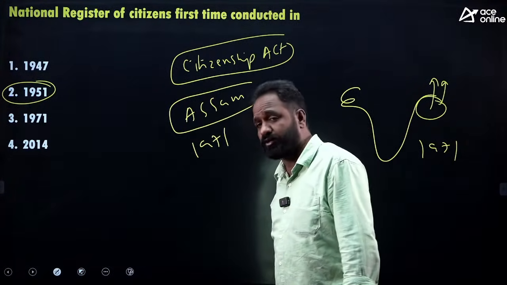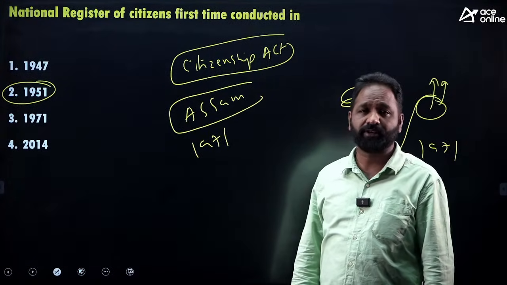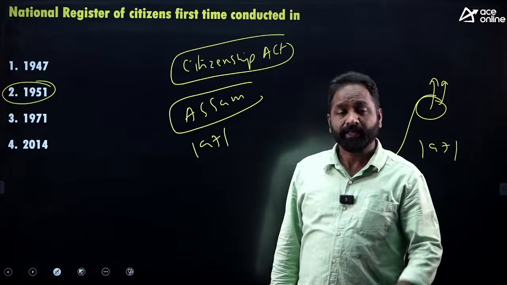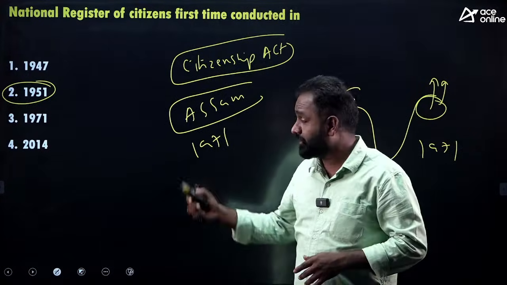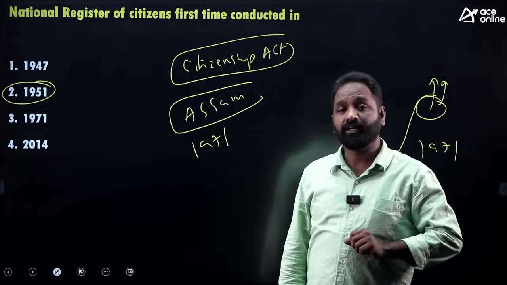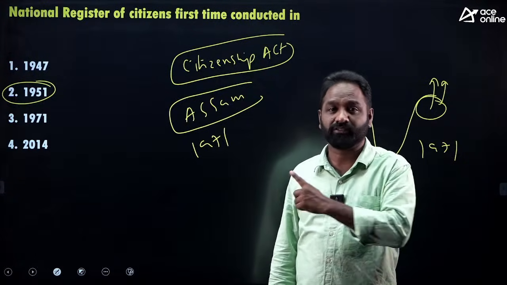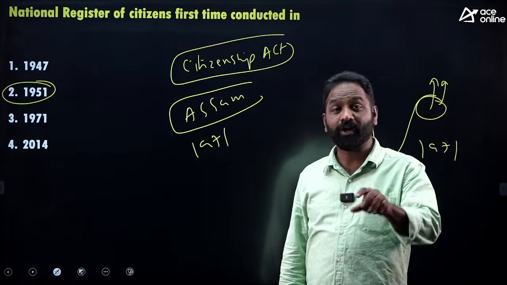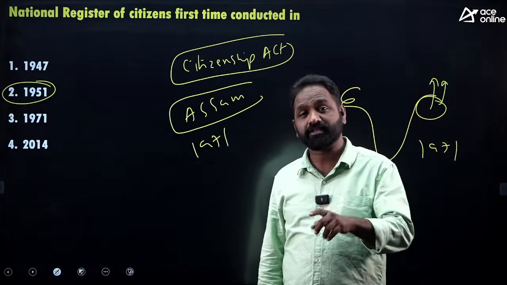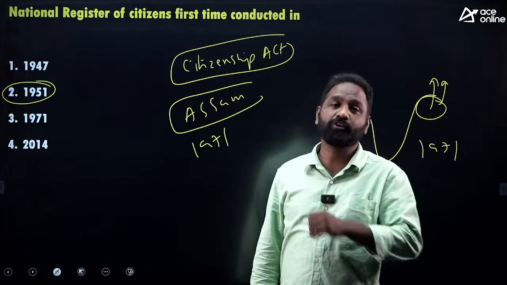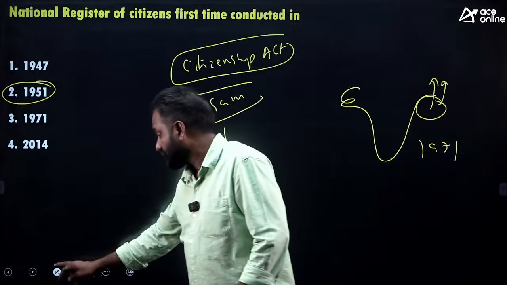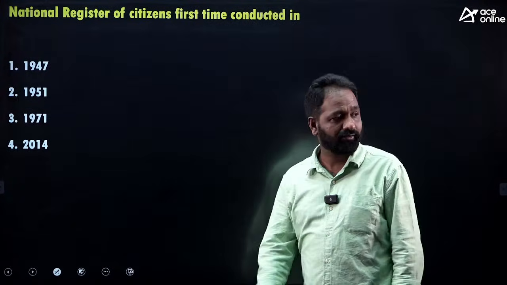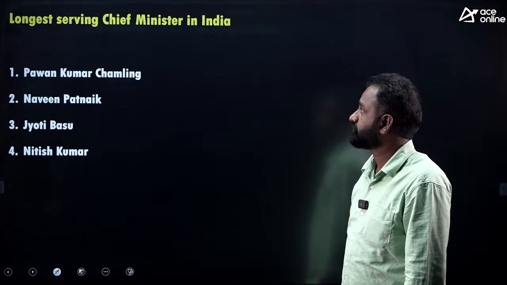If at all they ask the question, in which state was NRC implemented, the answer is Assam. In which year was NRC first implemented? 1951. And in which act was NRC mentioned? The Citizenship Act. And who has responsibility for this NRC? The central government through the state government. Clear? One question, four questions given.